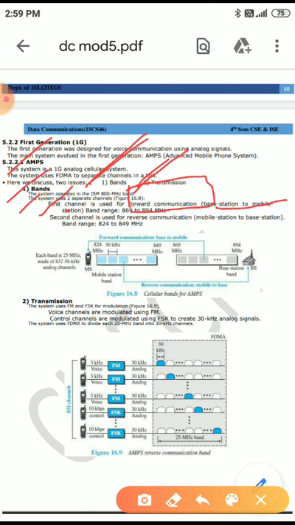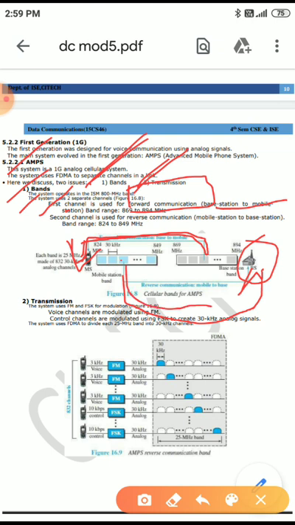You can see that this is forward, this is reverse communication. Reverse communication is nothing but mobile station to base station. There are two channels: one channel for forward communication, the second one for reverse communication. Forward is base station to mobile station, and reverse is mobile station to base station.